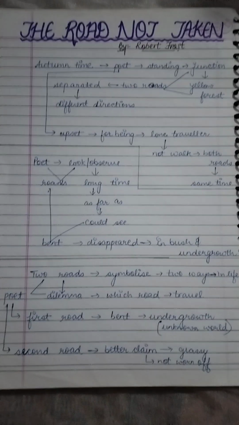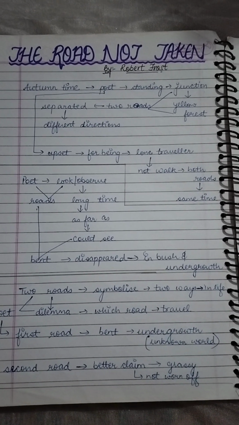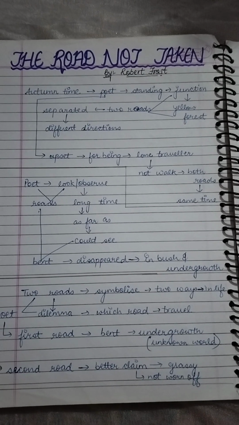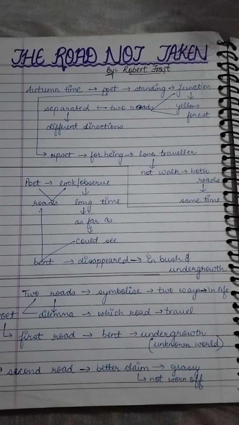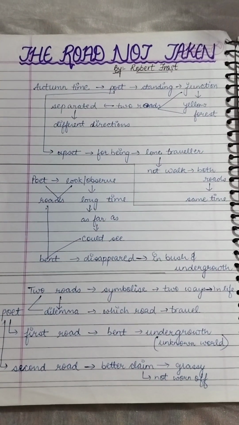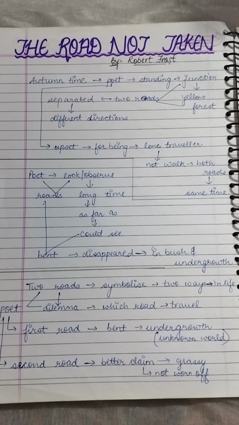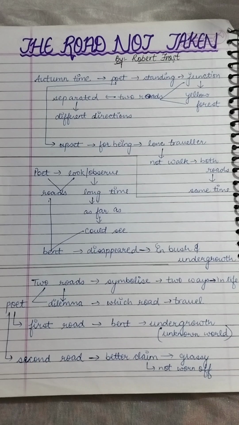So basically in this poem, the poet Robert Frost is trying to explain to us that in life we face certain situations in which we have to make a choice. Either we have to choose option 1 or the second option, and that is what creates the difference in our life for the future. Basically we cannot choose both the options.